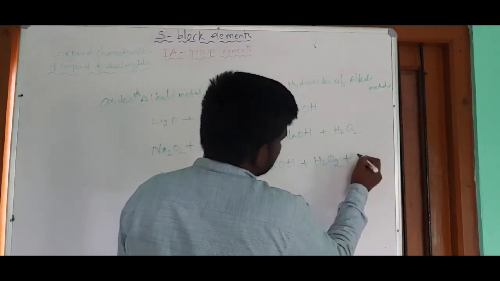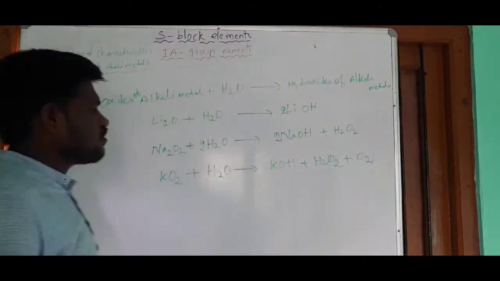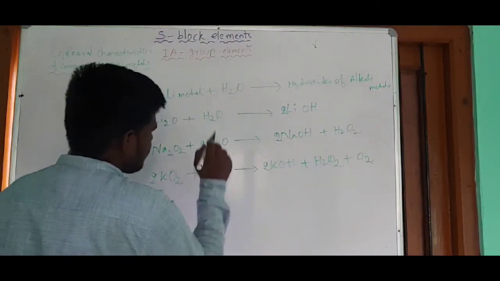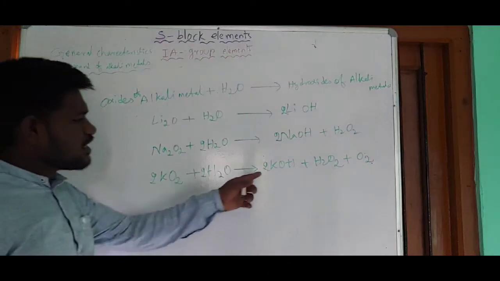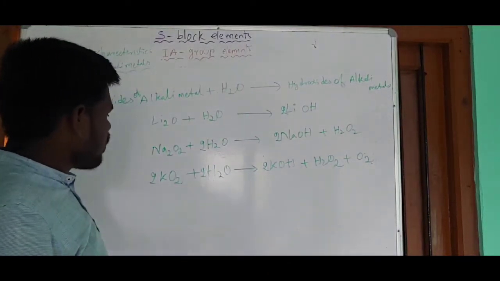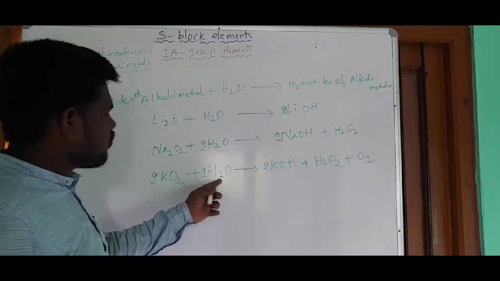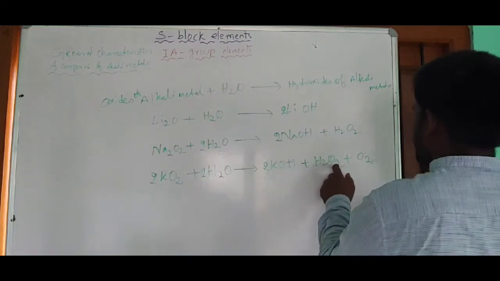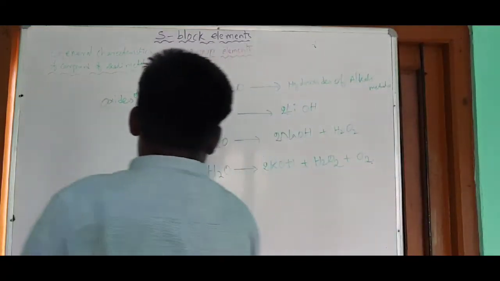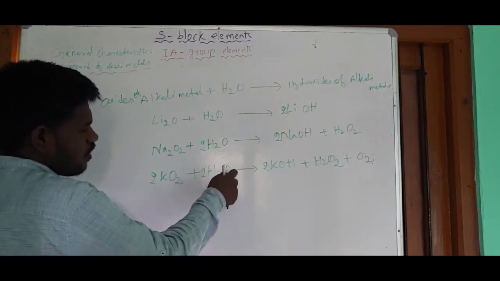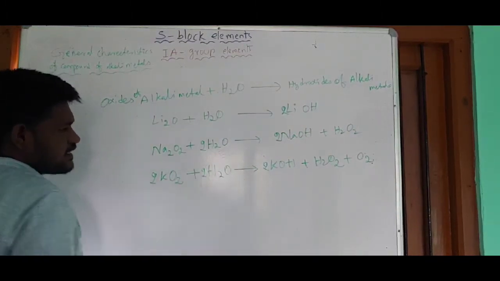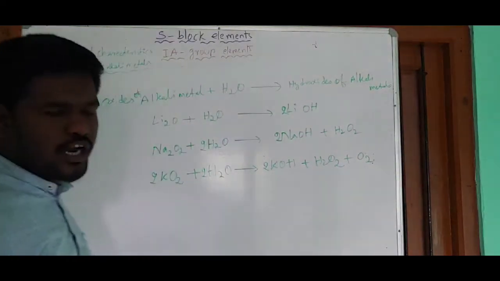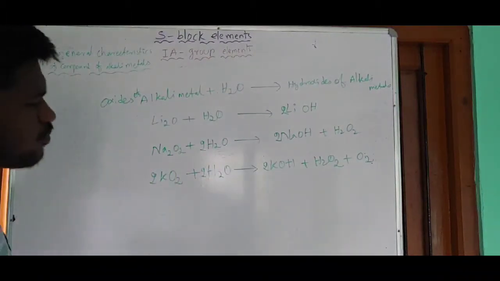plus H2O2 plus oxygen gas. Now to balance this equation, multiply this one with 2, here also multiply with 2, and this one also multiply with 2. 2 potassiums here, and here also 2 potassiums. The number of oxygens here: 2 plus 2 is 4, and 4 plus 1 is 5. And in this case 2 oxygens, and here 2, 4 and 6 oxygens. So now there are 6 oxygens on both sides. Hydrogens: 4 hydrogens here, and 2 hydrogens, 2 hydrogens, 4 hydrogens. All the atoms are equal on both sides.